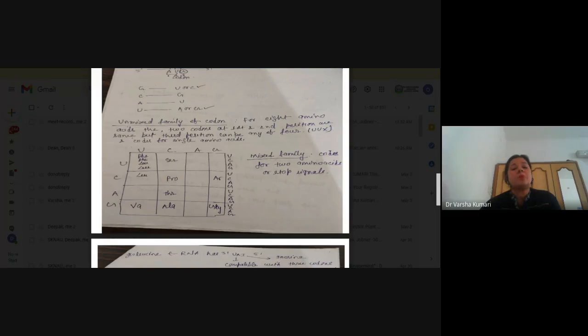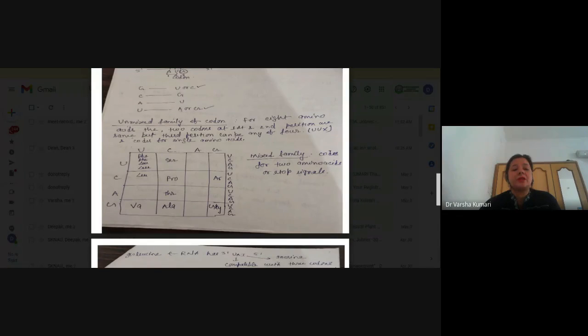All these four combinations decipher a single amino acid. That's why these families of codon are called the unmixed family of codon.